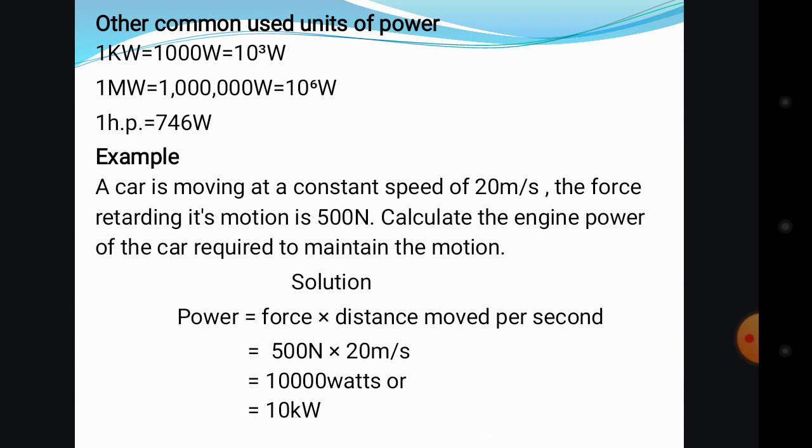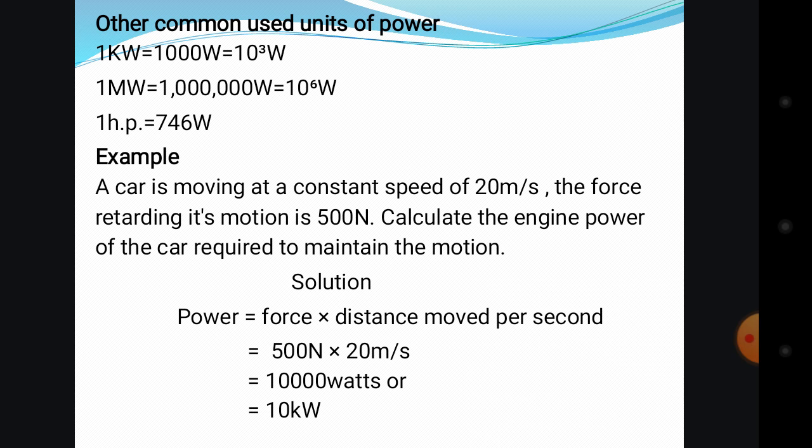The car is moving at a constant speed of 20 meters per second. So that means, sorry, it does not mean we have the distance covered, because it is in meter per second, the speed.